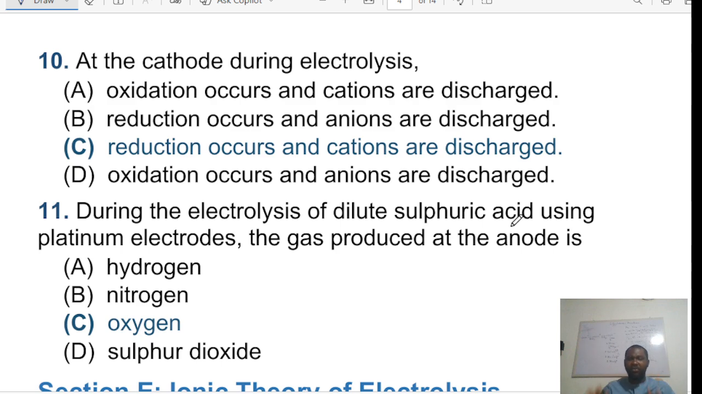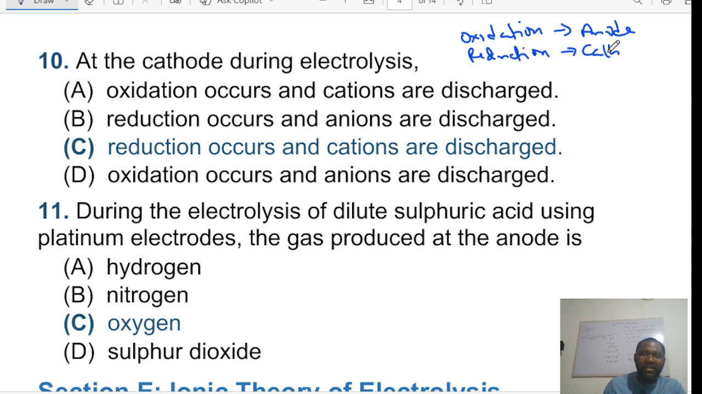But hold on, I know you're going to wonder how. This is how I remember this. First of all, whether you are dealing with an electrolytic cell or an electrochemical cell, oxidation always happens at the anode and reduction always happens at the cathode. This is so easy to remember because this statement is true for both an electrolytic cell and an electrochemical cell.